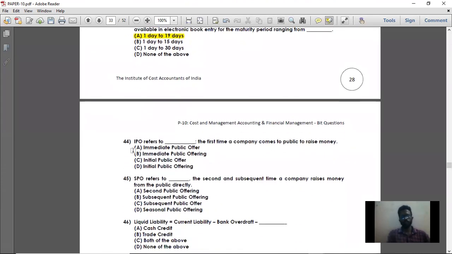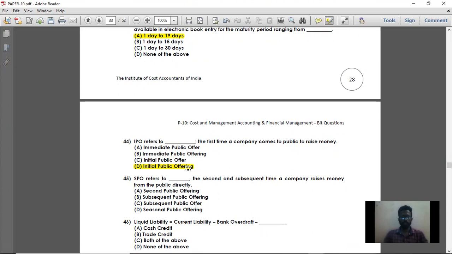Then 44, IPO. What is meant by IPO? Initial public offering. So option D is the right answer. IPO refers to initial public offering. You need to understand what IPO is. IPO is when shares are issued for the first time by a company. IPO is nothing but simple: shares of a company issued to the public for the first time. It is called initial public offering.